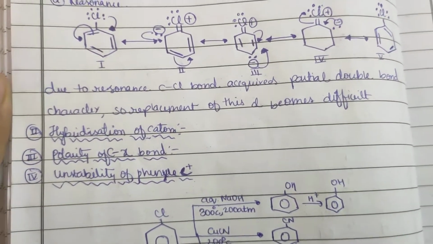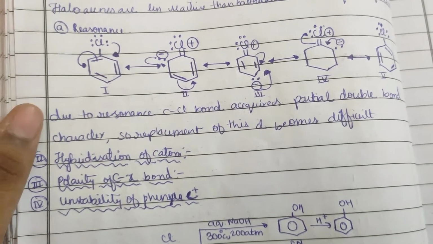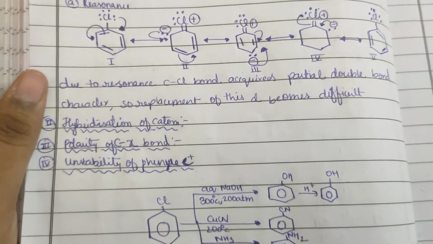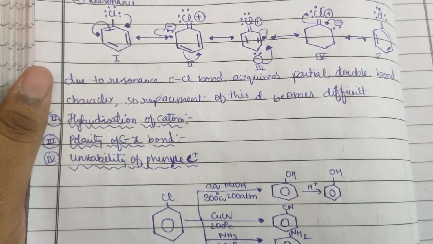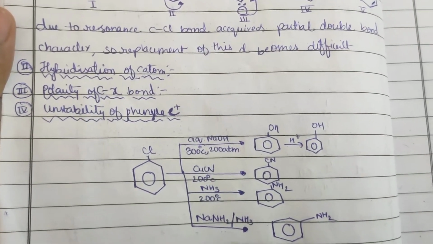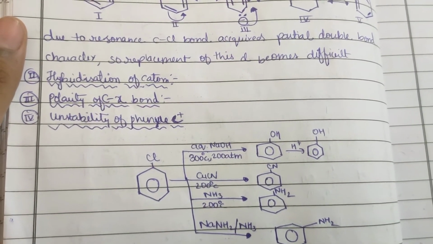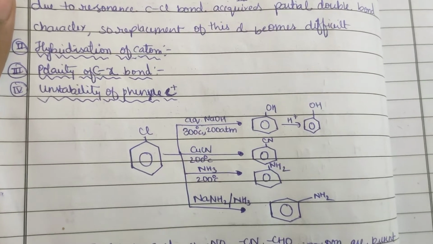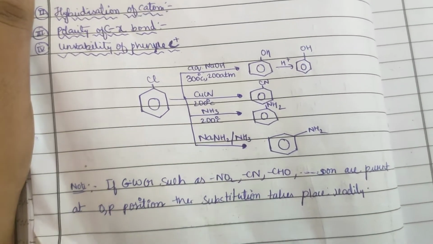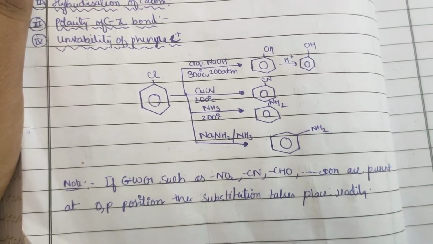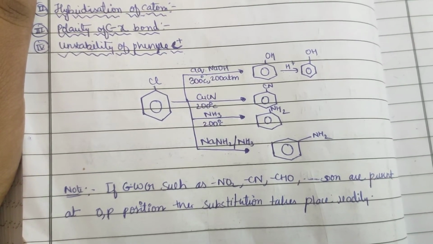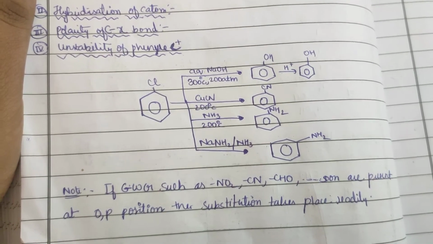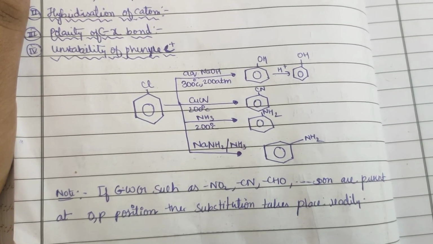Second reason is hybridization of C atoms. Third reason is polarity of C-X bonds, carbon halogen bonds. Fourth reason is instability of phenyl cation. Here you can see the instability. Note, if electron withdrawing groups such as NO2, CN and CHO are present at the ortho and para positions, the substitution takes place rapidly.